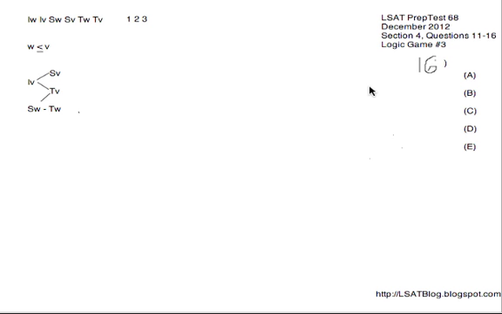Finally, number 16, if no client has a website target of 2 days, what could be true? So we have to avoid having any clients with a 2-day website target. How do we do that? Well, we put all the websites on either 1 day or 3 days. So since we know that TW is after SW, we're going to put TW being 3 days and SW being 1 day to take care of that.